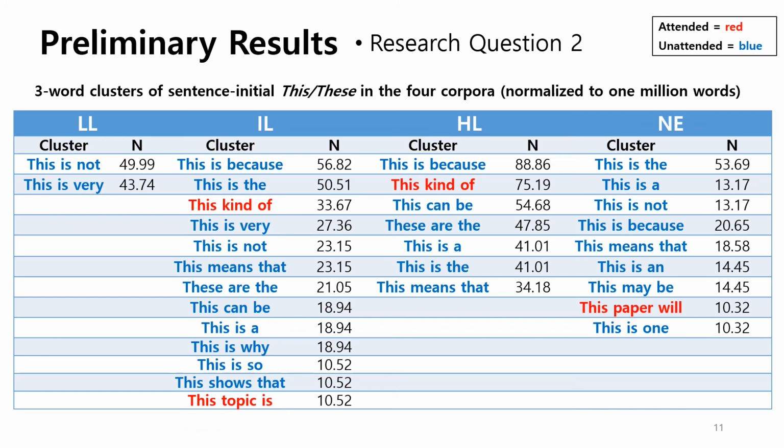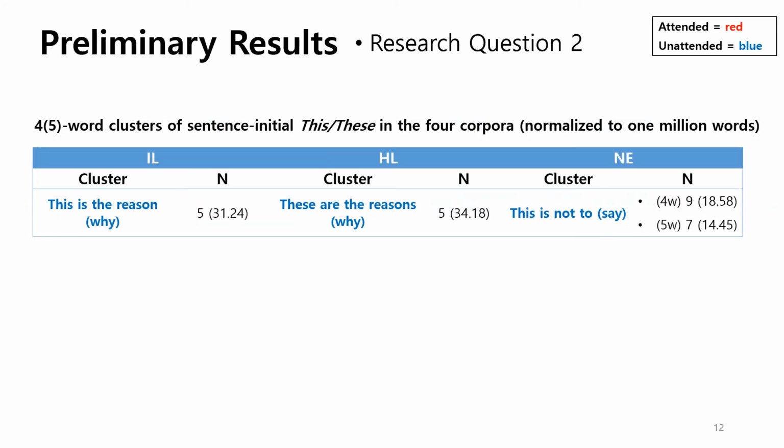Here I show you the most common 3-word clusters, and interestingly, most of them are unattended uses of this and these, starting with this is. In terms of the 4 and 5-word clusters, we can see that the intermediate level learners and higher level learners used this is the reason why a lot in their academic writing to kind of support their opinions using evidence and reasons, whereas the native English speakers used this is not to say a lot.